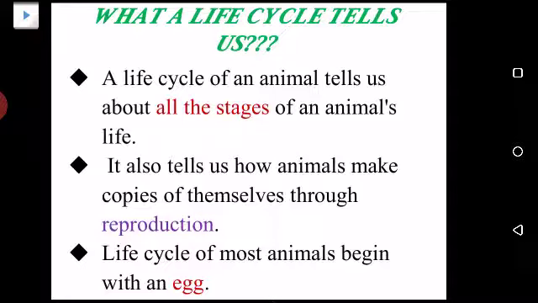Okay, what does a life cycle tell us? It basically tells us about all the stages of an animal's life. Whatever happens during the life of an animal, it tells about all of those changes that happen during the life of an animal. Okay, it also tells that how animals make copies of themselves.